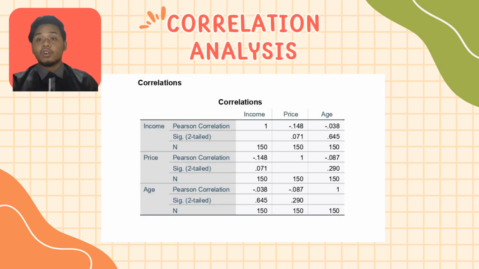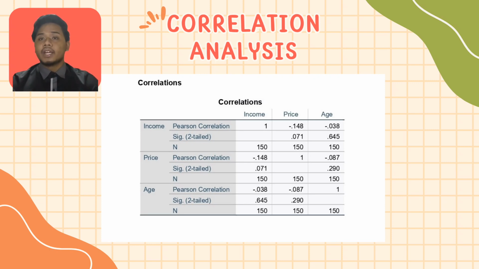Alright, I will now continue our presentation with correlation analysis. This correlation table presents the Pearson correlation coefficient between three variables, which are income, price, and age. The Pearson correlation coefficient measures the strength and direction of the linear relationship between two variables, ranging from -1 to 1. Here is the explanation of the correlation. Correlation between income and price. The correlation coefficient between income and price is negative 0.148. This indicates a negative linear relationship between price and income. In other words, as the income increases, the price decreases.